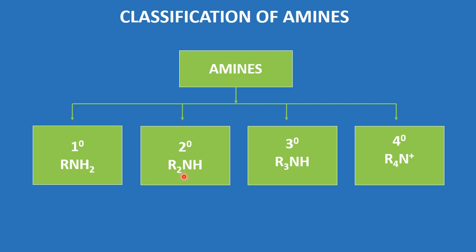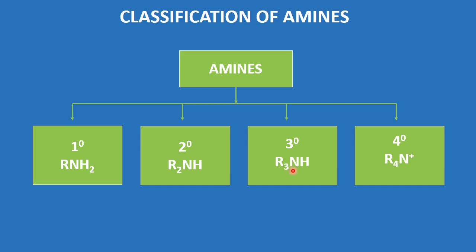Whereas, if 2 hydrogen atoms are replaced by alkyl groups, it is known as secondary amine. If 3 hydrogen atoms are replaced, then it is known as tertiary, whereas if it is 4, then it is quaternary amine.